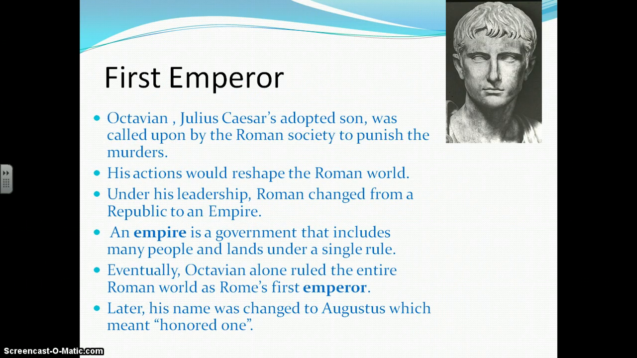The first emperor. Octavian, Julius Caesar's adopted son, was called upon by Roman society to punish the murderers. His actions would reshape the Roman world. Under his leadership, Rome changed from a republic to an empire. An empire is a government that includes many people and the lands under a single rule. Eventually, Octavian alone ruled the entire Roman world as Rome's first emperor. Later, his name was changed to Augustus, which meant honored one.